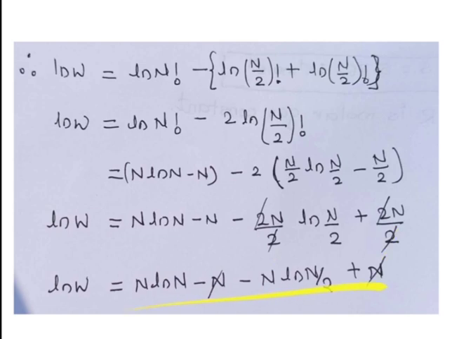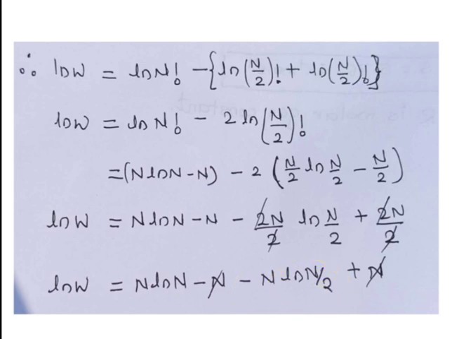And the final equation will be ln W is equal to n ln of n minus n, minus n ln of n by 2 plus n. So minus n and plus n, these two terms will get cancelled. So the remaining equation will be ln W is equal to n ln of n minus n ln of n by 2.